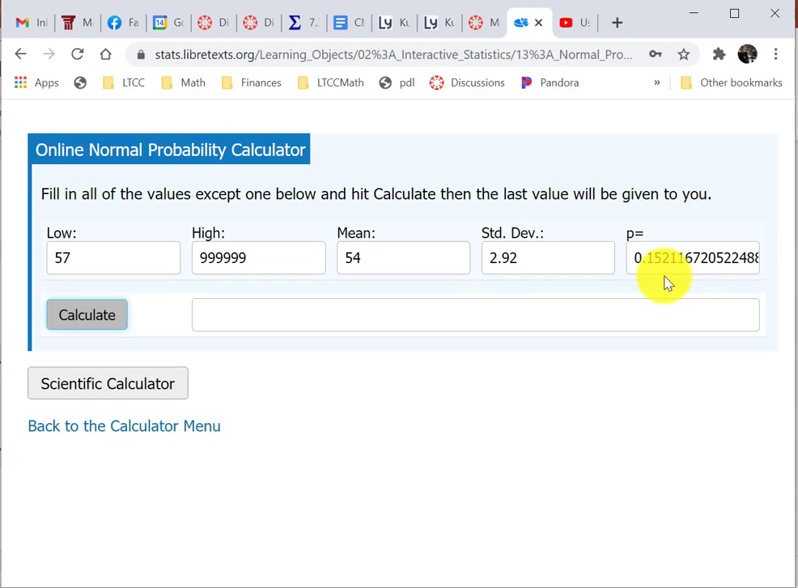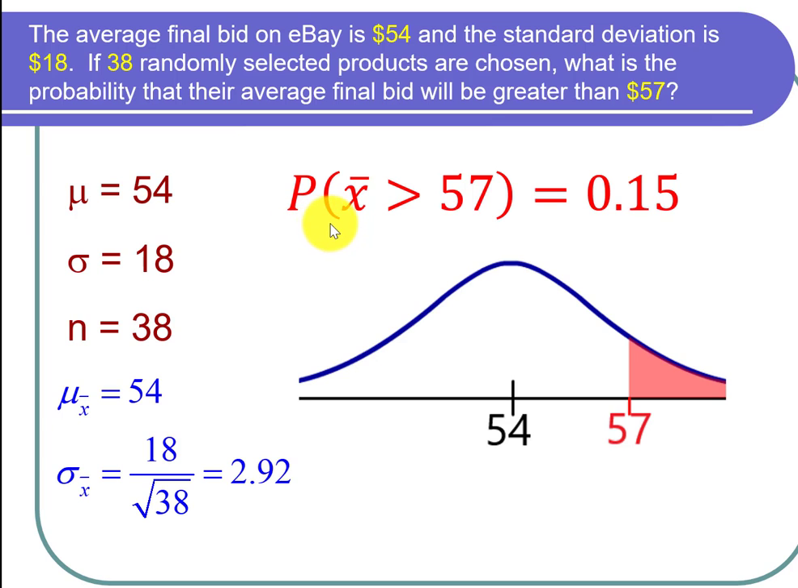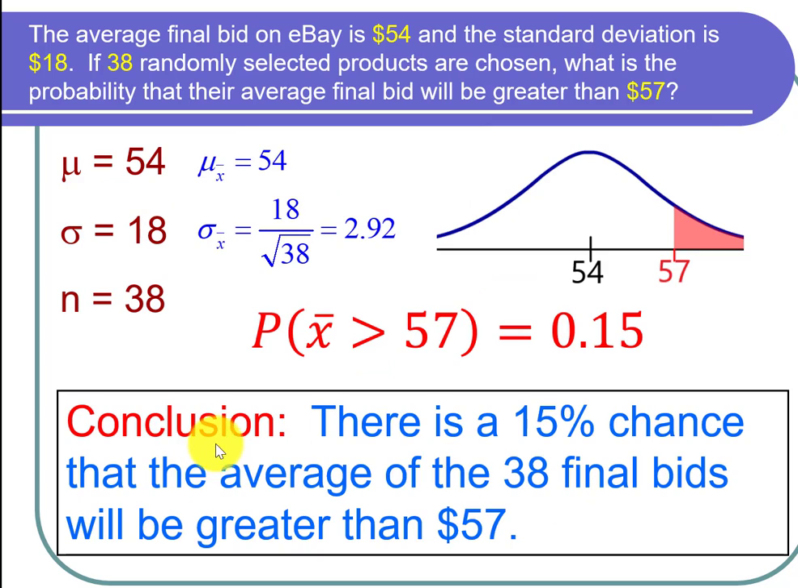So now let's go back and answer the question. So we found that the probability that x bar is greater than 57 is about equal to 0.15 to 2 decimal places. So in conclusion, there is a 15% chance, because 0.15 is 15%, that the average of the 38 final bids will be greater than $57. And I'm done with the problem.